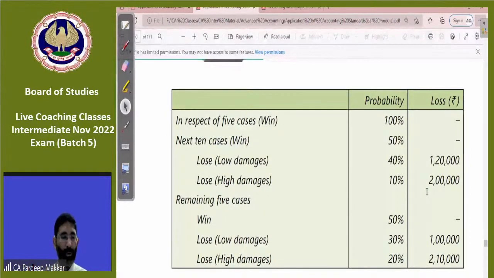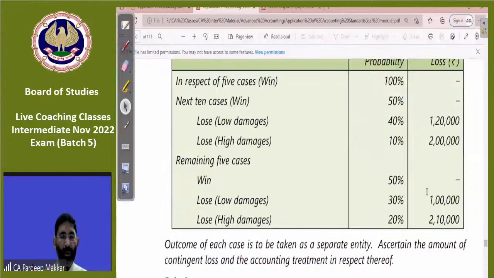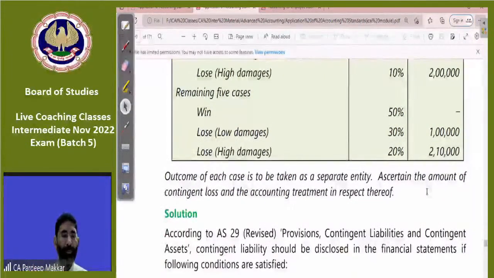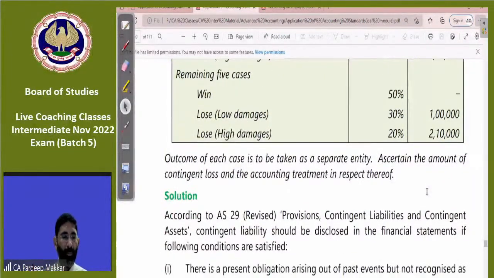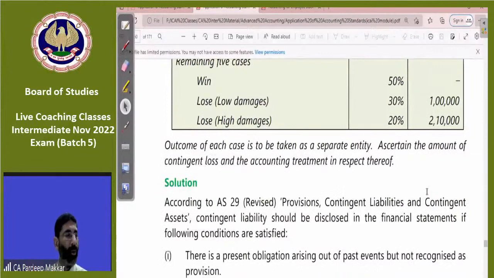For the remaining 5 cases, win 50%, lose 30%, and lose 20% with high damages. So how much is the contingent loss and what is the accounting treatment?